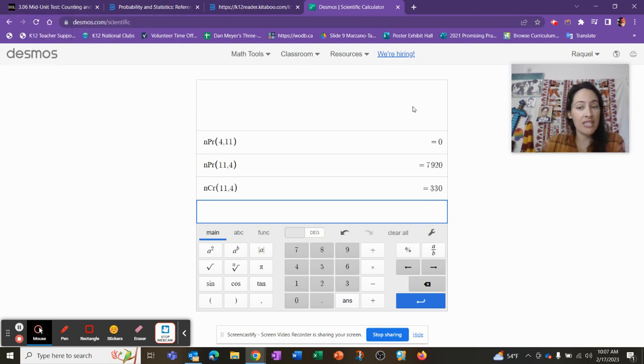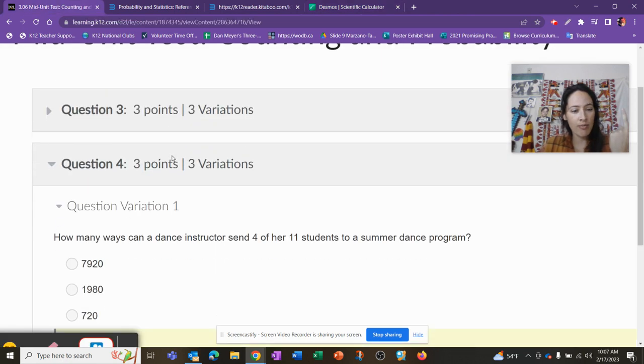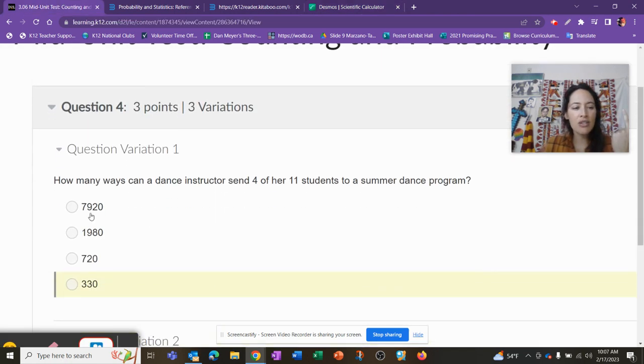But let's go see. Here's why it's important to understand versus just using a calculator. You either have a combination or a permutation. In one of them order matters, in one of them it doesn't. Aha! So look how the answers are both there. Why is it a combination and not a permutation? Well, because all four are going to go, but they're not going in any certain order. So it's just this is the group, right? The order doesn't matter.